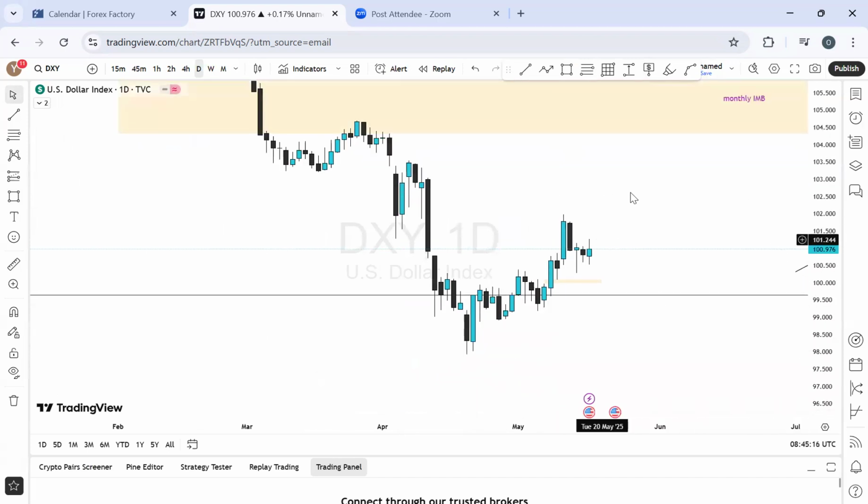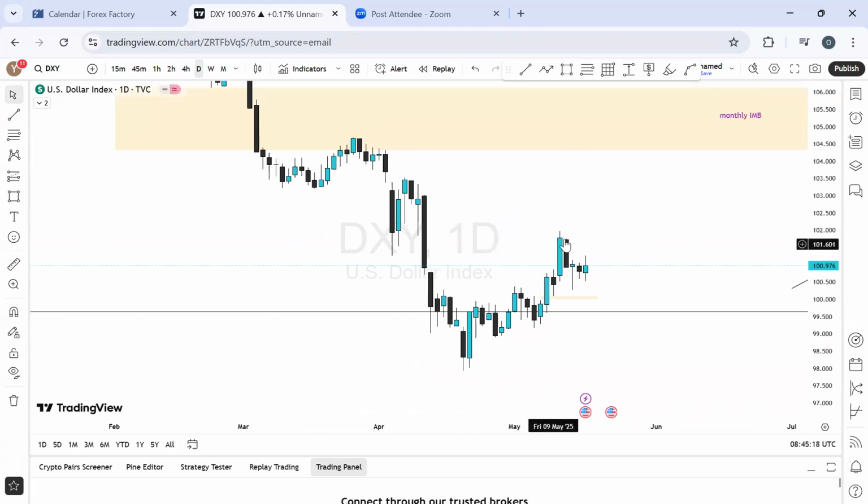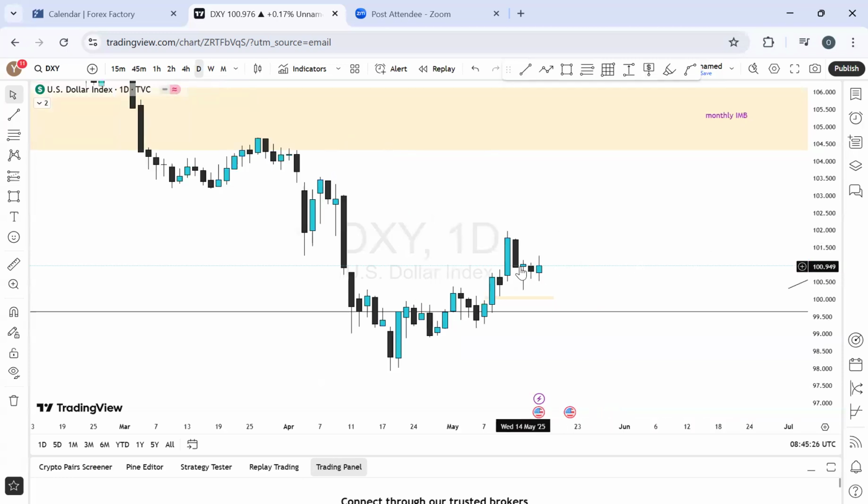But so far so good, what I look out for is to see this market push on for more bullish momentum, because this has been ranging for the past 3 days. The last 3 days of last week was ranging. Wednesday, Thursday, and Friday was a ranging market. So basically, this low, if it's secured there, we'll be expecting more bullish momentum from this price level to the upside. So that would be my outlook on this.